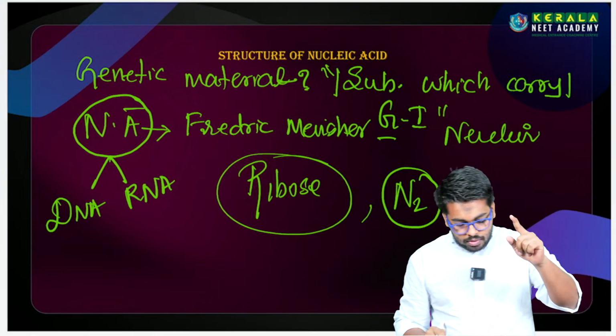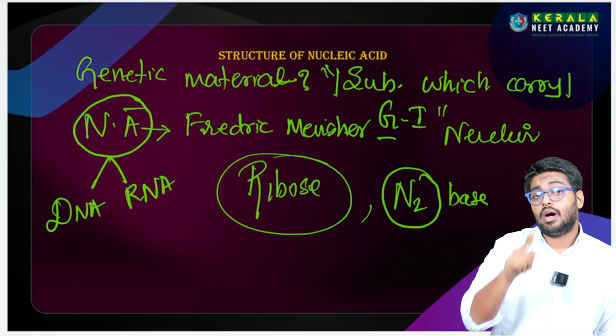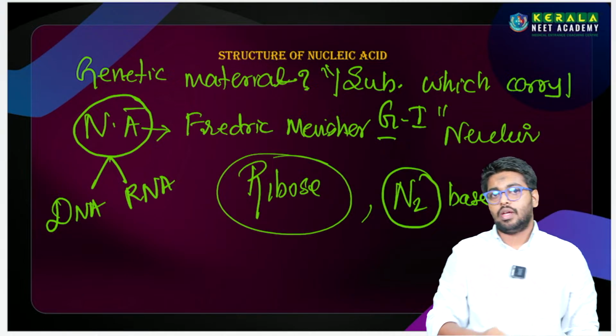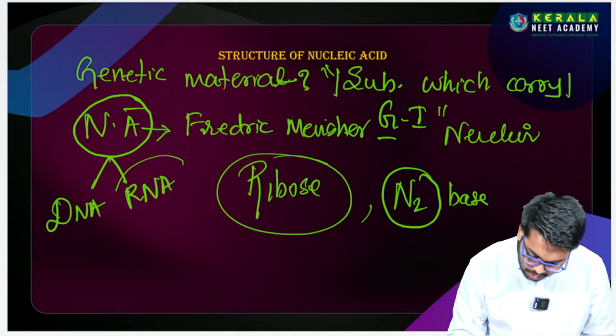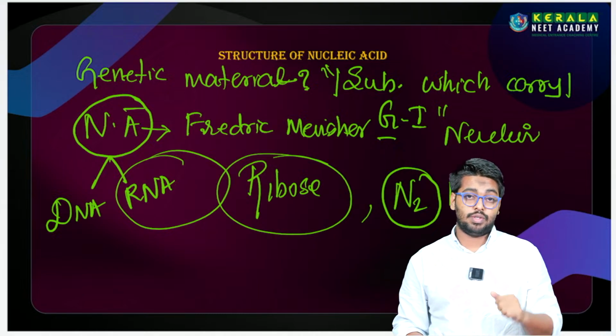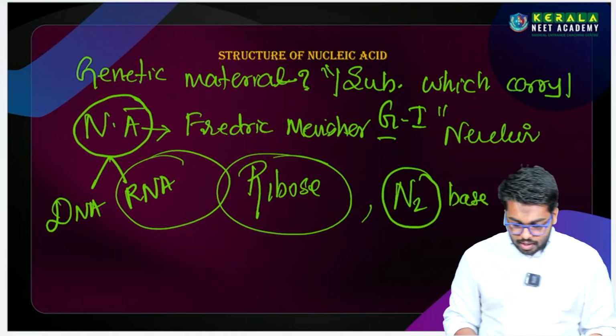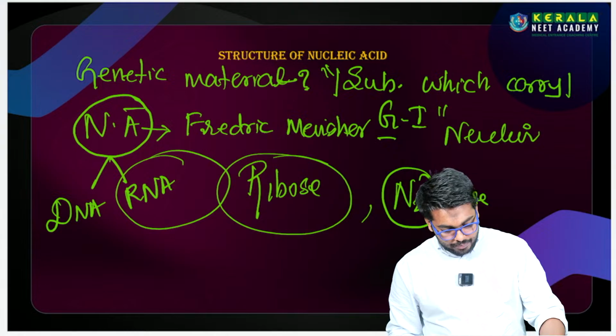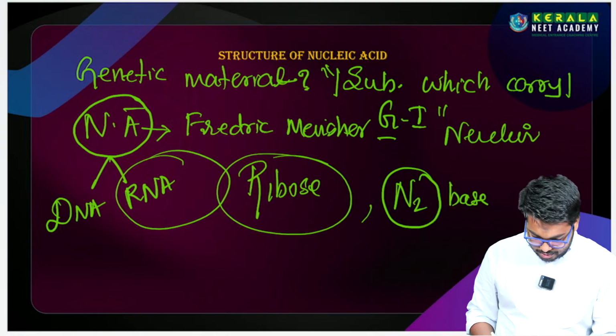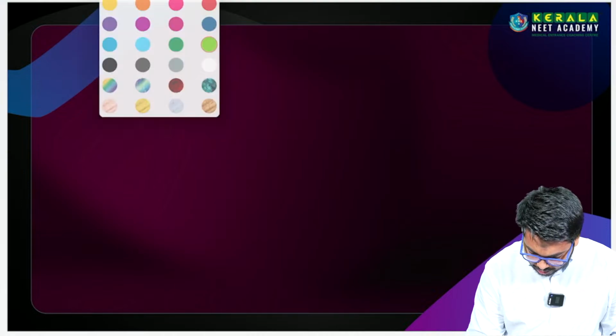In the majority of organisms, RNA cannot be a genetic material. There are some reasons behind this, and we will discuss that in this class. Now my question is about the nucleotides.